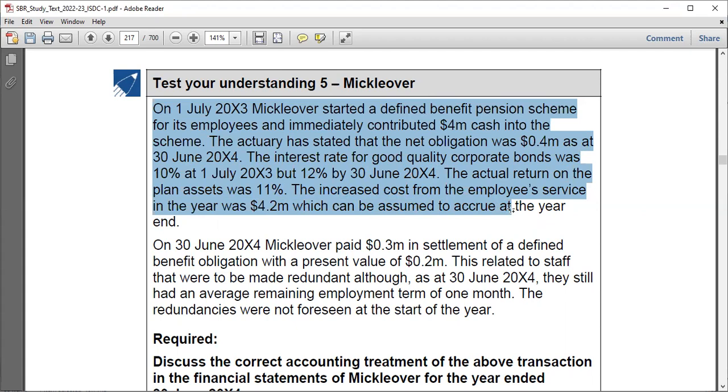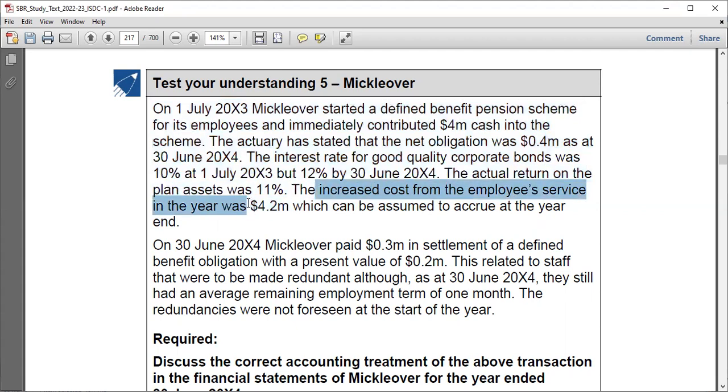This is the current service cost, but they did not specify it obviously, right? The increased cost for service in the year. That means this is the cost of service relating to this particular year. So it's the current service cost.